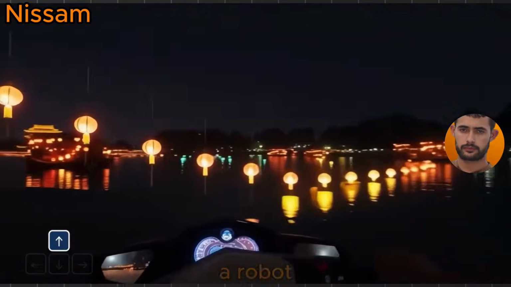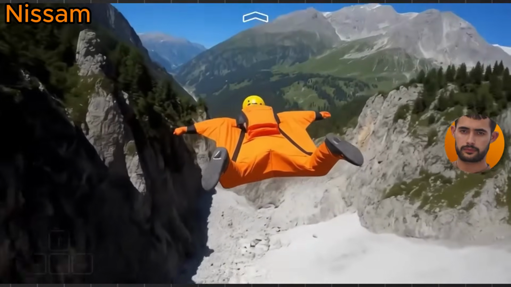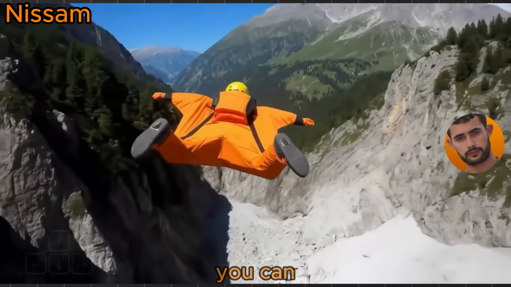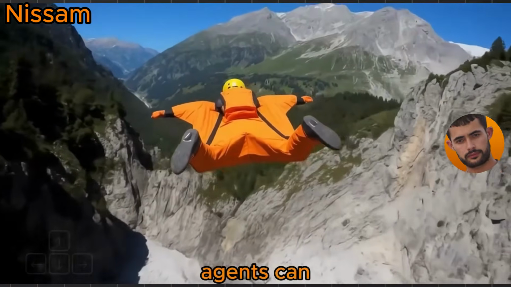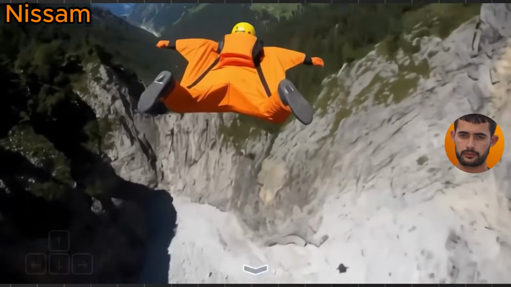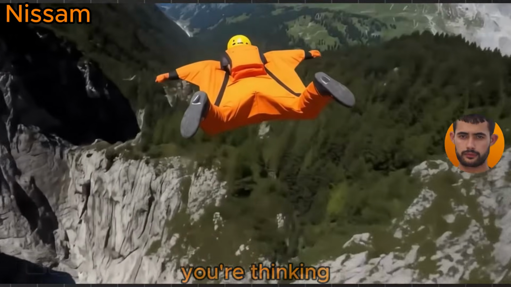Let's say you want to train a robot butler to deal with spilled juice, flying cats, or your 5-year-old's birthday chaos. With Genie, you can. Virtual simulations of real-life messiness mean robots and digital agents can practice, mess up, and learn, all without rampaging through your living room.